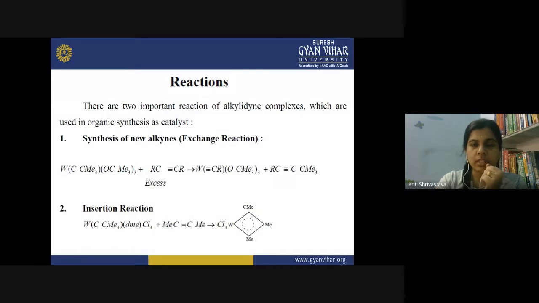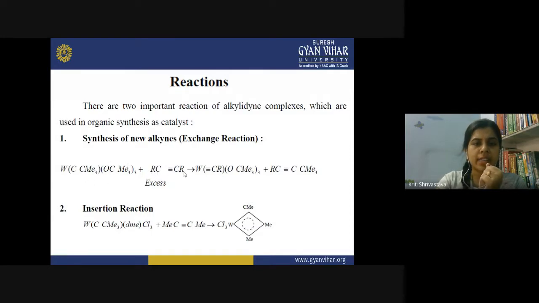Moving towards the important reactions of alkylidine complexes. Basically, the alkylidine complexes are known for their two characteristic reactions. First is the synthesis of new alkyne, and this reaction is very important in the organic synthesis of alkynes. Here you can see a commonly known alkylidine complex of tungsten.